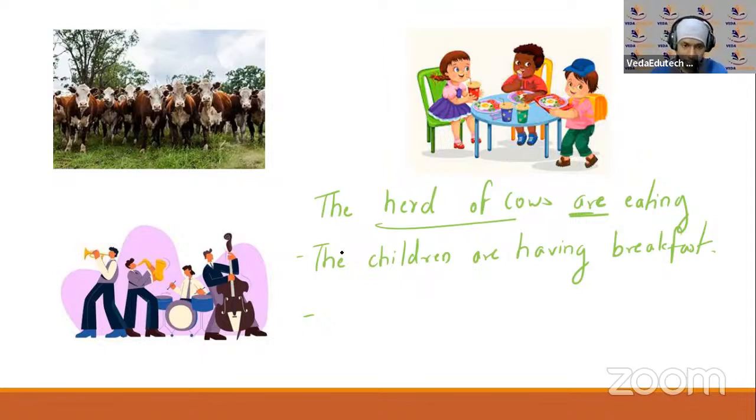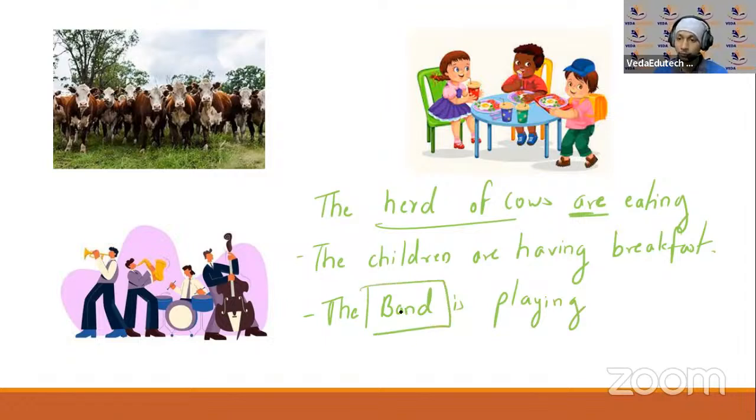ठीक है, जैसे अगर आप बोलते हैं the band is, okay, playing music. Okay, band मतलब group of musicians जो हो जाते हैं.